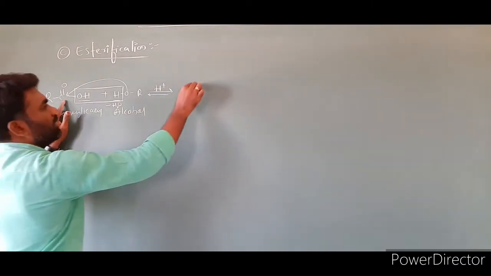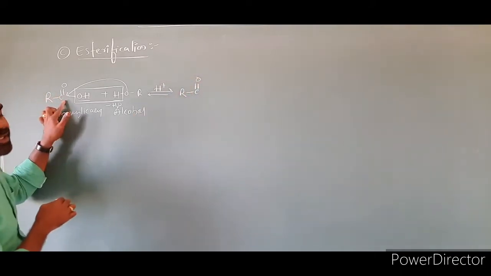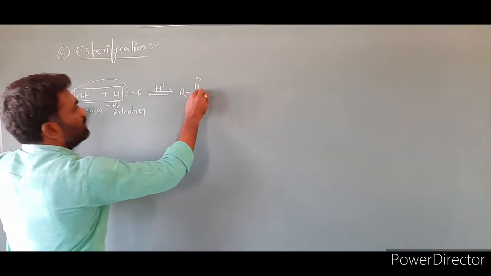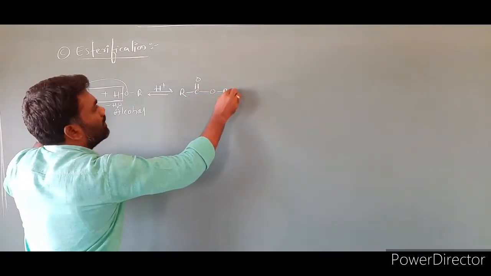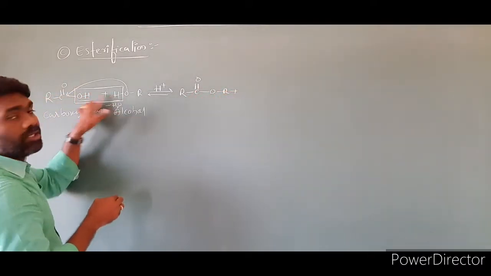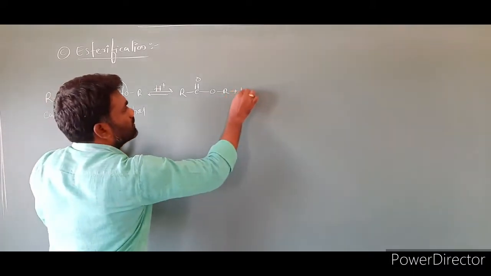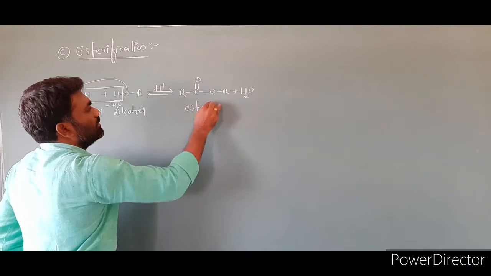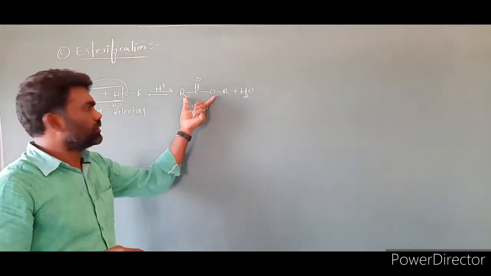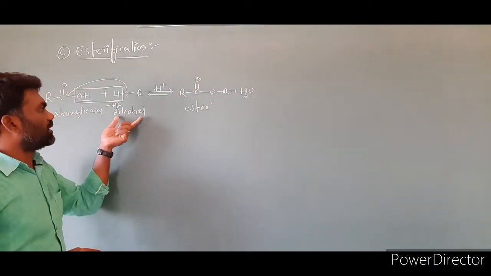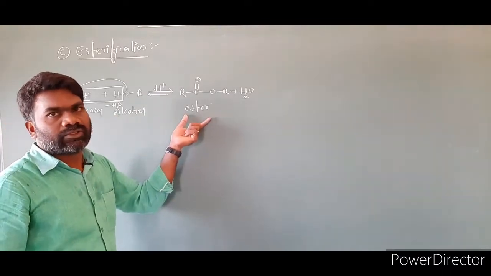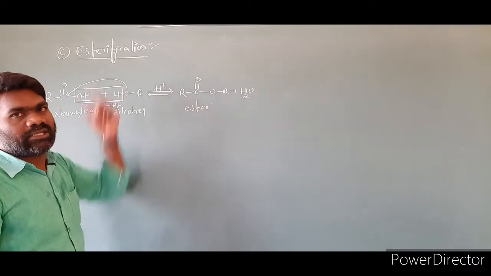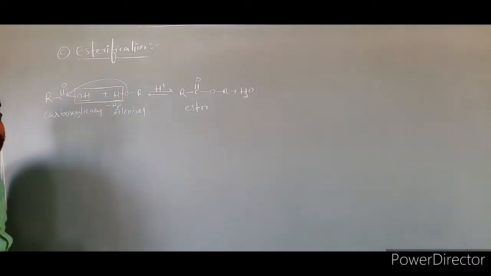Then the product is RC double bond O, with this oxygen attached to this carbon, OR, plus the byproduct H and OH in the form of H2O. So these are the products formed in the reaction. This product is an ester. So carboxylic acids react with alcohols to form esters, and the formation of esters from alcohols and carboxylic acids is called an esterification reaction.